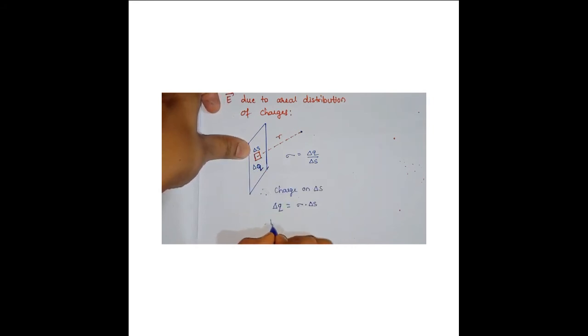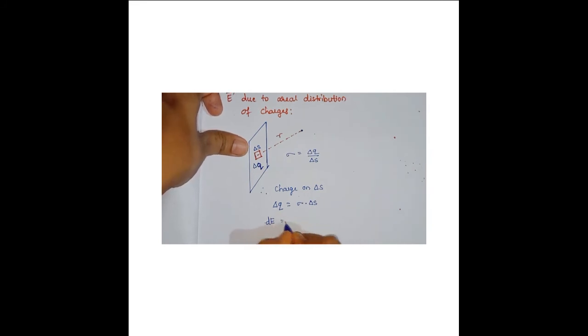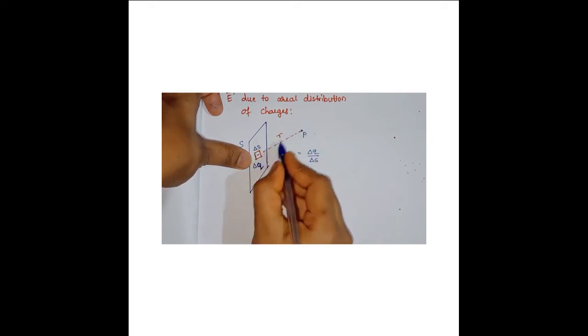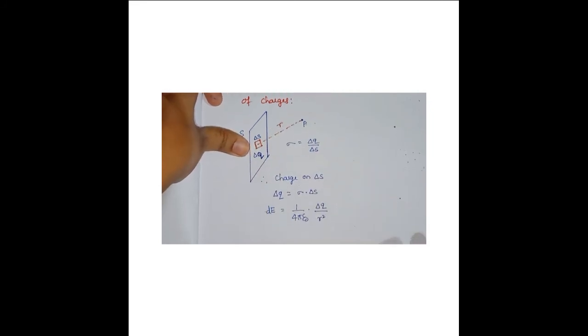Now what is the electric field due to this small surface area? It will be very small, so we mention small things by dE. So dE is equal to 1 by 4 pi epsilon naught into the charge delta Q, divided by the square of the distance between point P and delta S, which is r squared. Now we will substitute delta Q.